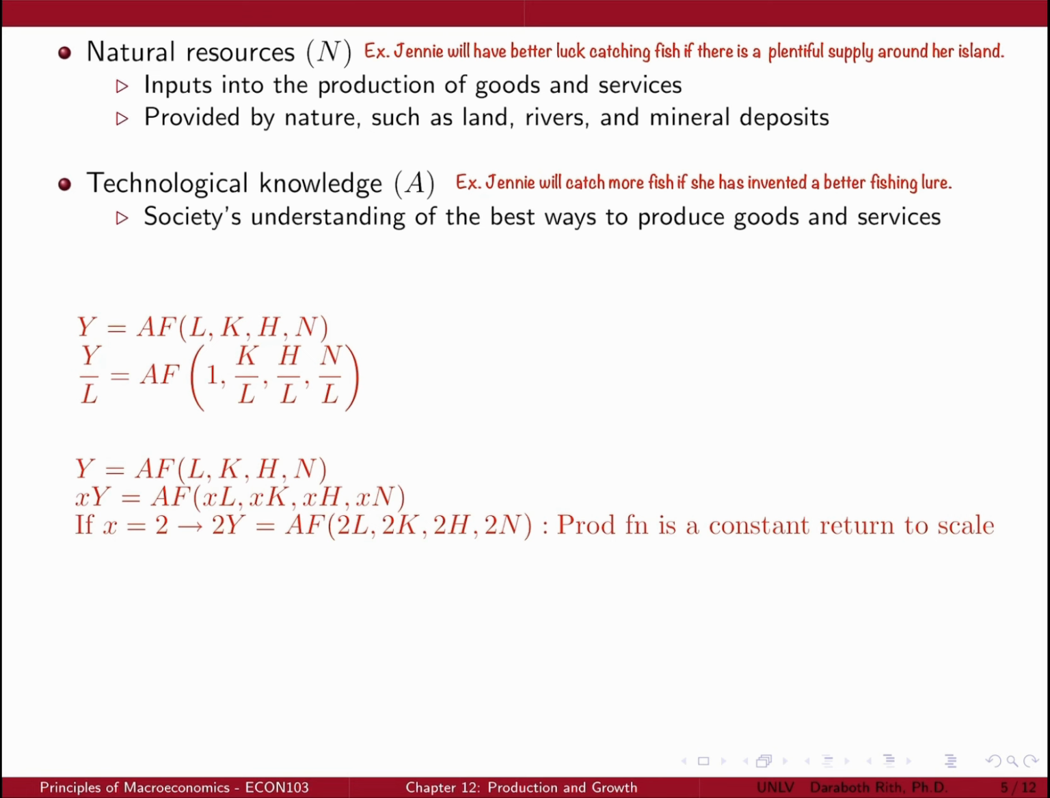Many production functions have a property called constant returns to scale. This property implies that as all inputs are doubled, output will exactly double. This implies that the following must be true: xY = A F(xL, xK, xH, xN). If x equals 2, that means if inputs are doubled and the output is doubled, we can say that the production function exhibits constant returns to scale.